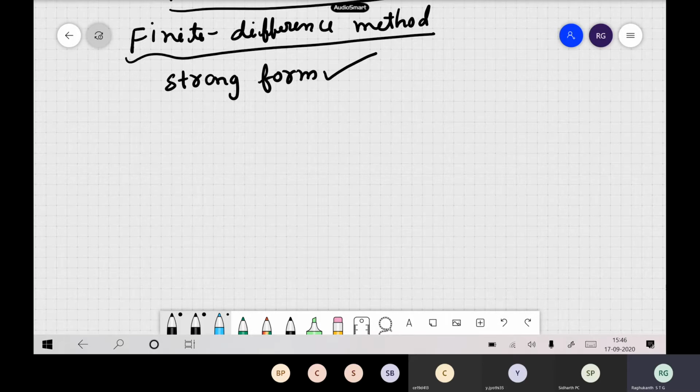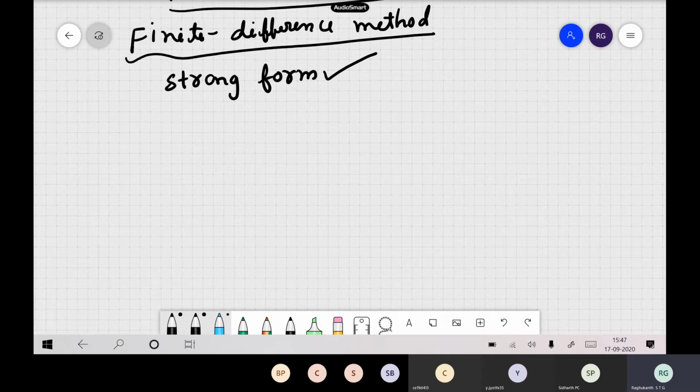Finite element and other methods are a little bit complicated, because we have to write the equation of motion in a weak form or integral weak form, and the basis functions, what polynomials you are using, so many things come into the picture.